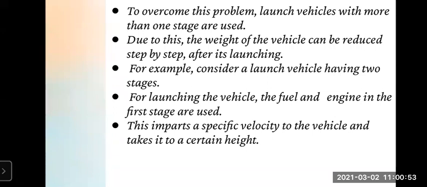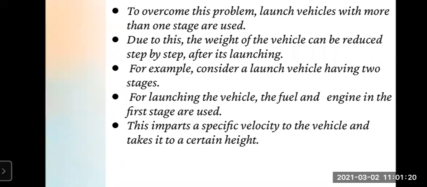So different stages, means different compartments, are used in the satellite launch vehicle. Means in this way they can decrease the weight of the fuel. So we'll see how it can be done. Due to this, the weight of the vehicle can be reduced step by step after its launching. So step by step, as it goes up above in the space, the weight can be decreased. So we'll see how it is.